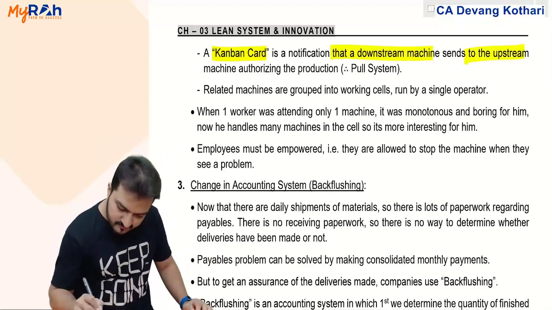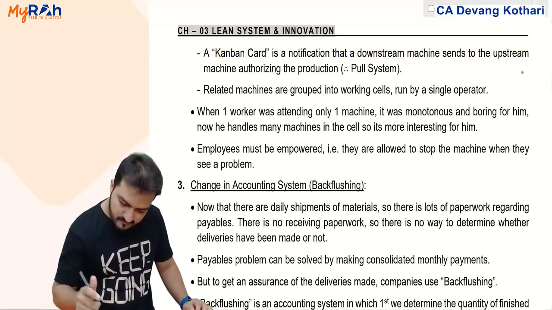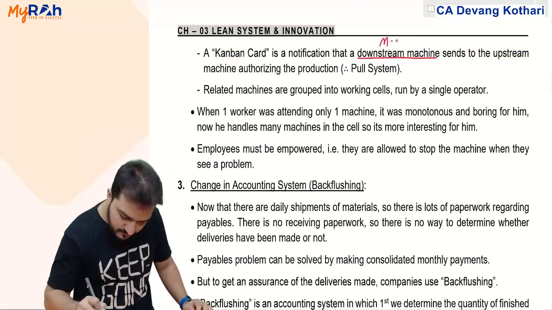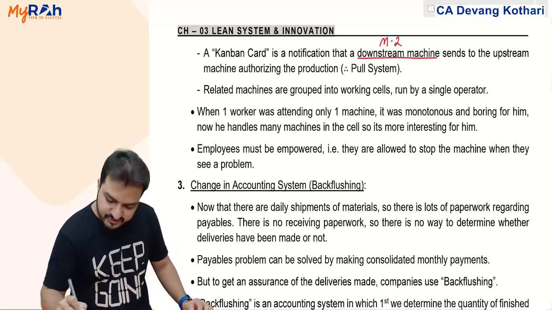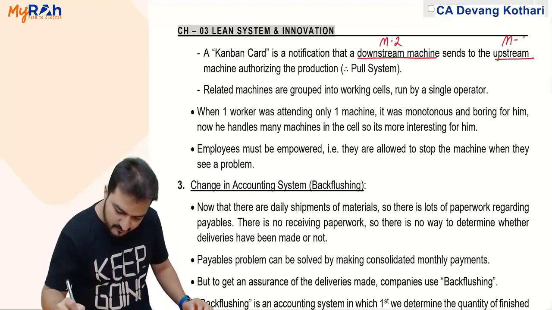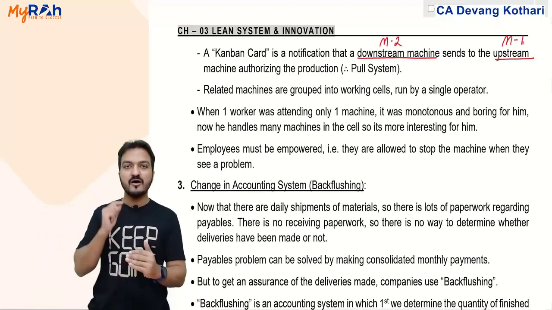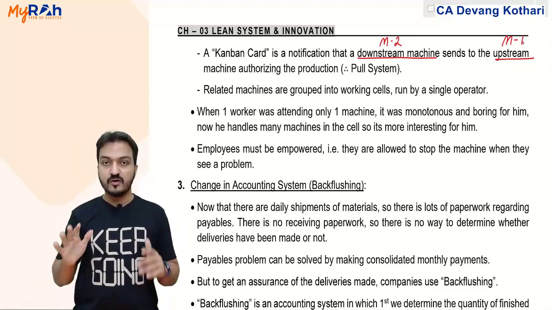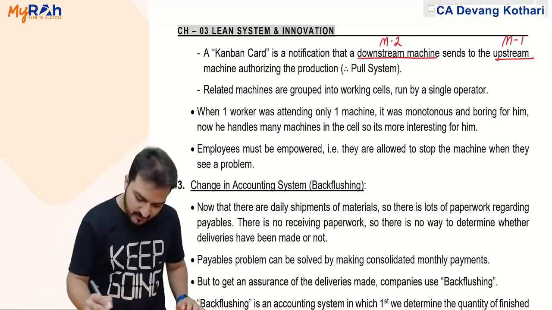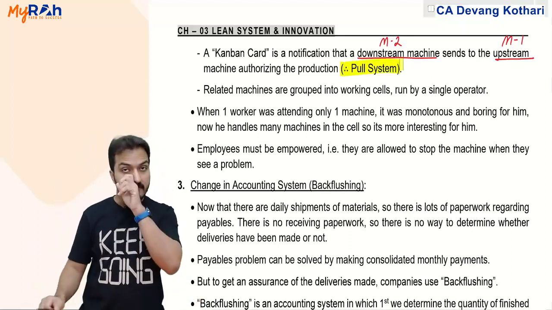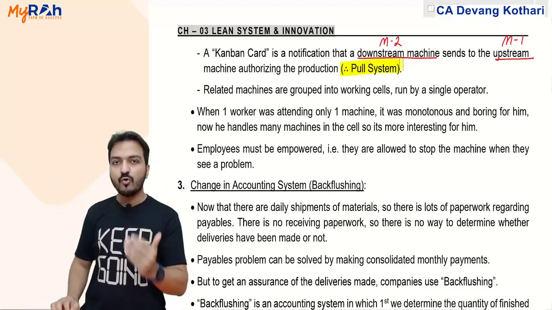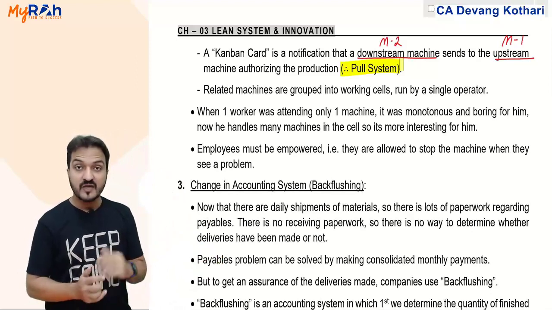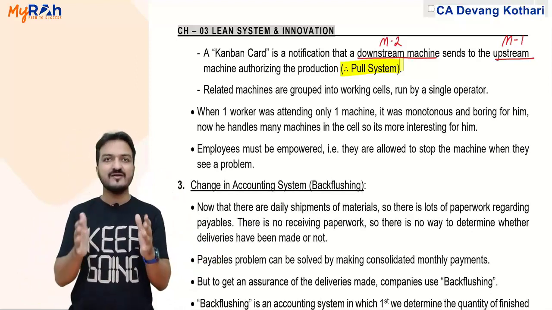It says that a Kanban card is simply a notification that a downstream machine will send to the upstream machine. Downstream machine, like machine 2, will send it to the upstream machine like machine 1. Machine 2 will send a notification to machine 1 authorizing the production. Authorizing production meaning it becomes a pull system. Machine 1 will do production only when machine 2 tells it to do production. In short, you follow a pull system between two machines also.